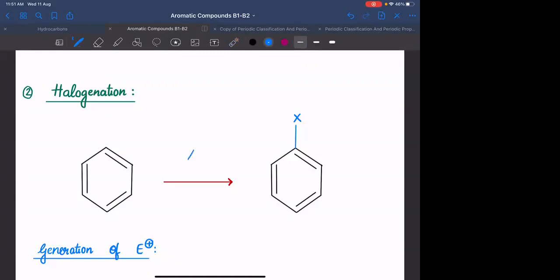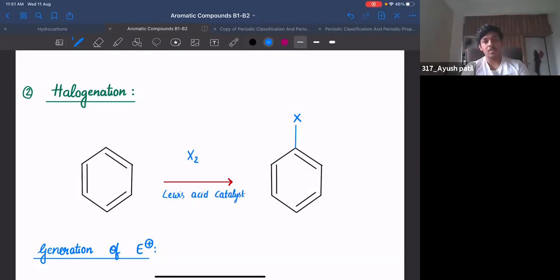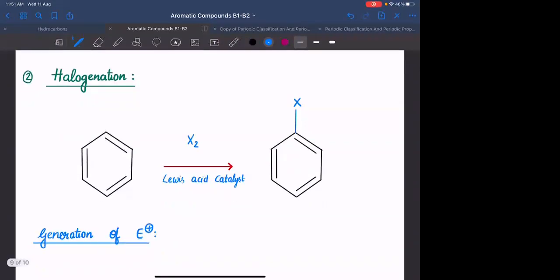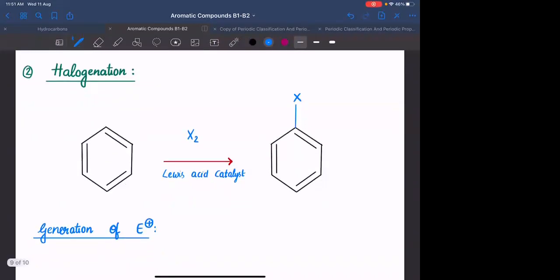The reagent which we use is X2 in the presence of Lewis acid catalyst. What is meant by Lewis acid? Which accepts electron. Which accepts lone pair of electrons. Lewis base is which donates lone pair of electrons. Lewis acid is which accepts lone pair of electrons.